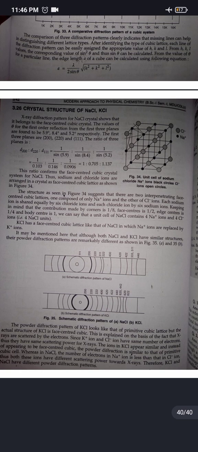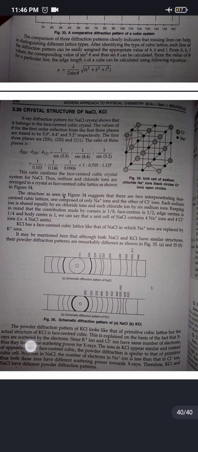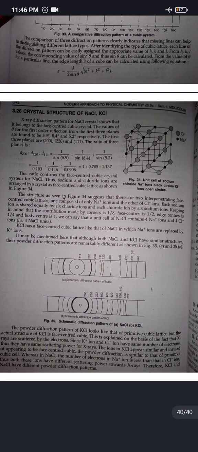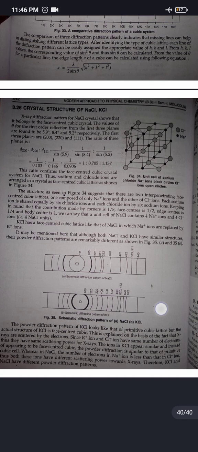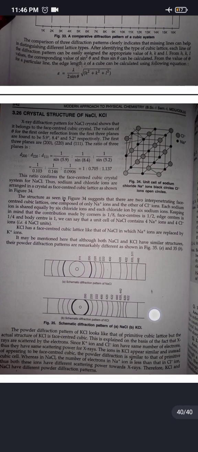This is explained on the basis of the fact that X-rays are scattered by the electrons. Since K plus ion and Cl negative ion have the same number of electrons, the powder diffraction is similar to that of a primitive cubic cell instead of appearing to be face-centered cubic, whereas in NaCl the number of electrons in Na positive ion is less than that of Cl negative ion. Thus both these ions have different scattering power towards X-rays, therefore KCl and NaCl have different powder diffraction patterns.